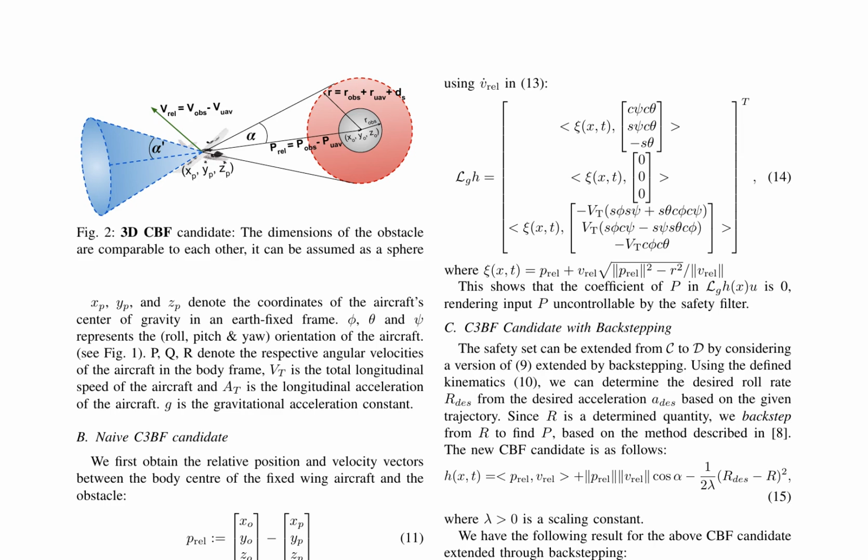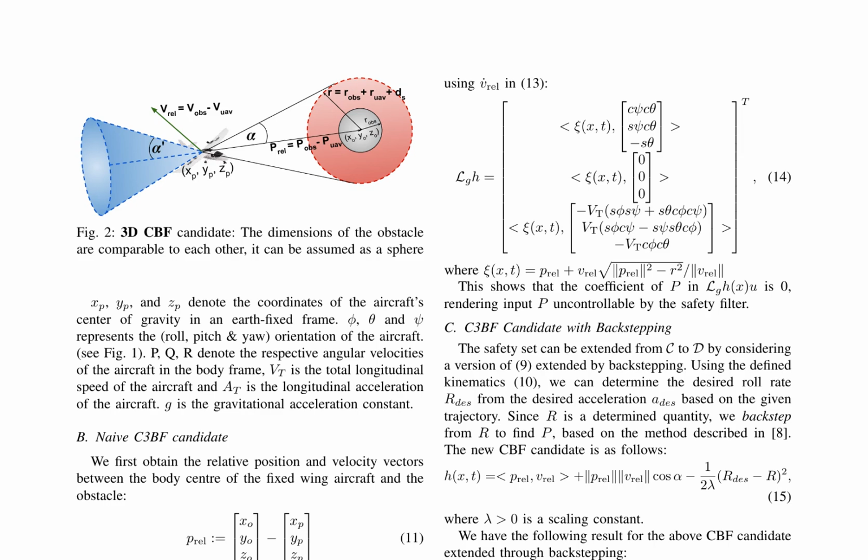The paper proposes a novel approach to collision avoidance for fixed-wing unmanned aerial vehicles, UAVs, using control barrier functions, CBFs. The authors introduce 2 CBF candidates, a naive CBF and a CBF with backstepping.